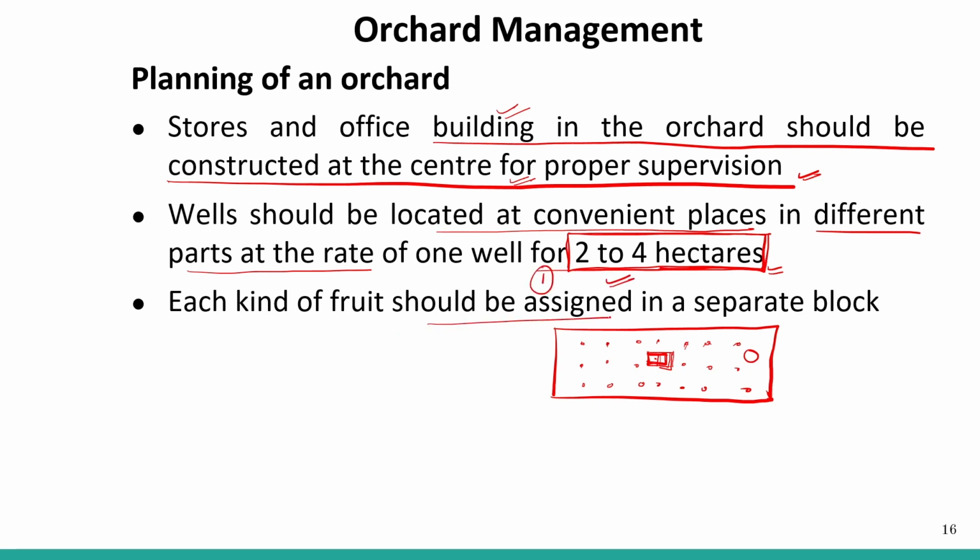Each kind of crop should be assigned to a separate block. If we are having 2-3 types of fruits, then we must divide our whole orchard in blocks. Suppose this is a block for one type of fruit, this is a block for the second type of fruit, and this is the block for the third type of fruit. So if we are growing 2-3 crops, the planting should not be random. It should be block wise. So block 1, block 2 and block 3 for 3 different types of fruit crops.